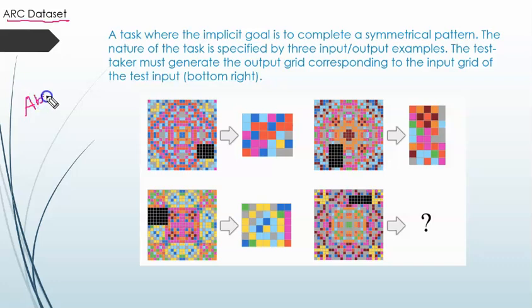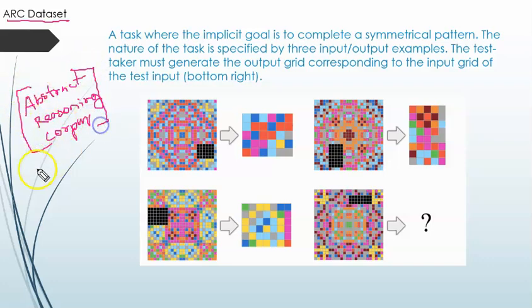Abstract Reasoning Corpus. This corpus has 400 training tasks and 400 testing tasks. Suppose it gives 1000; every year they are introducing a lot of examples, training examples and training exams.